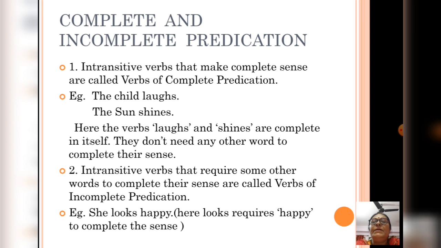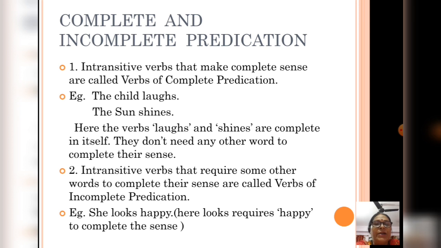Now see complete and incomplete predication. Intransitive verbs that make complete sense are called verbs of complete predication. For example, the child laughs. The sun shines. Here the verbs laughs and shines are complete in themselves. They don't need any other word to complete their sense or meaning.